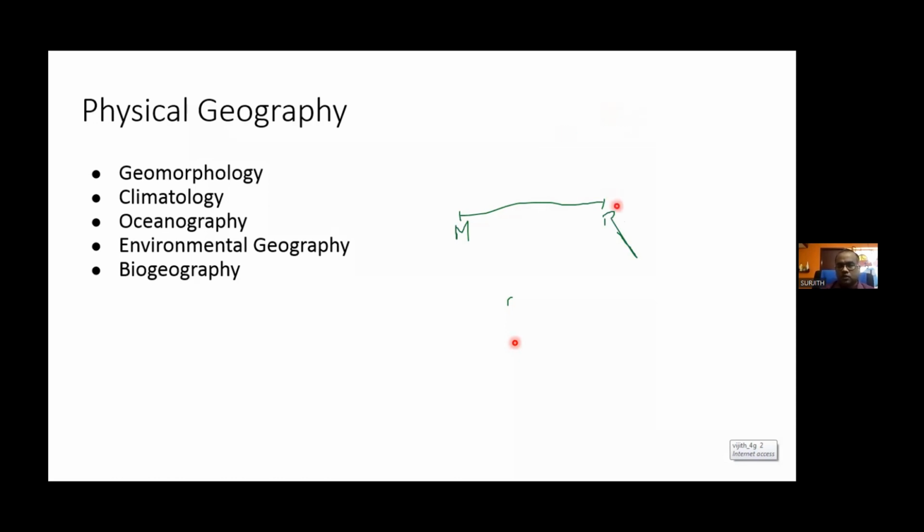So if this is the resource base and this is the market, the industry will be somewhere in between these two areas. I have already given two points: weight losing industries and weight gaining industries. When we say weight losing industries, the industry processes the raw materials, and due to that the weight of the raw material gets reduced. The example is the iron and steel industry, a very great example. Such weight losing industries are generally located nearer to the raw material locations.